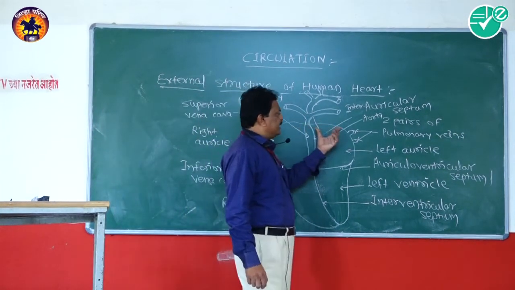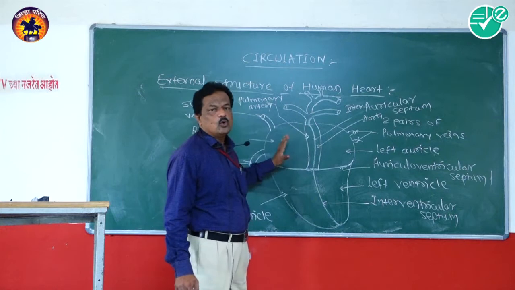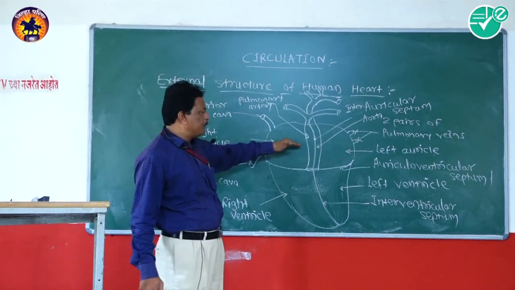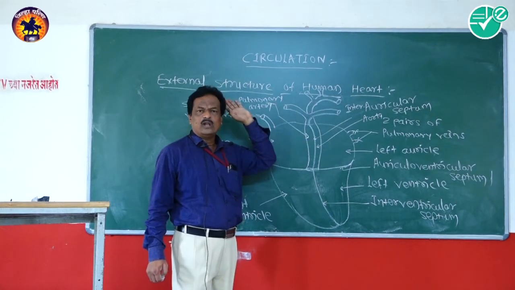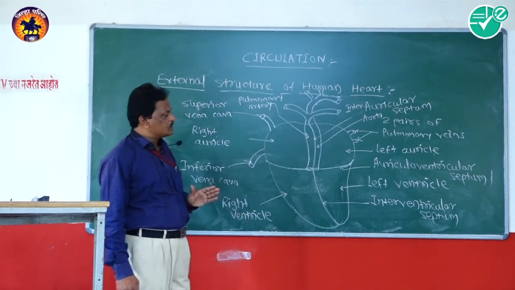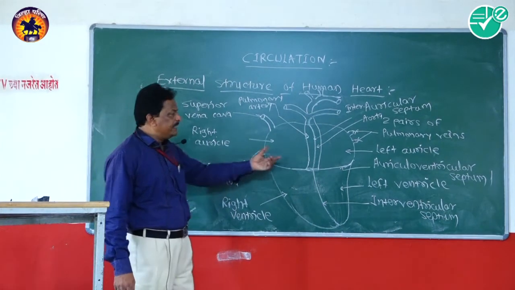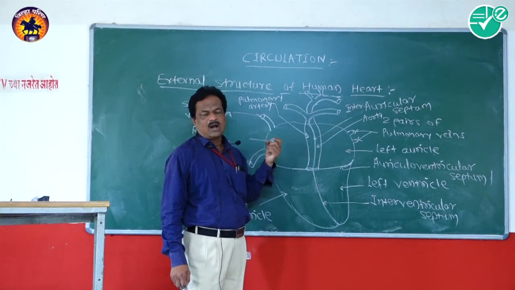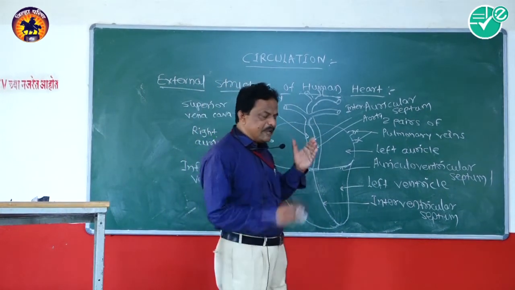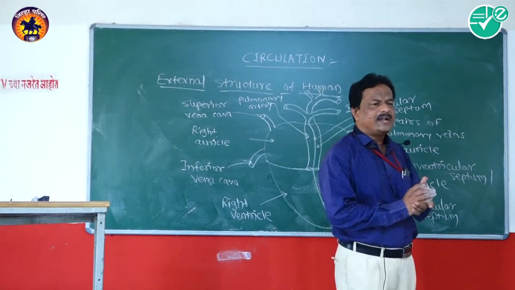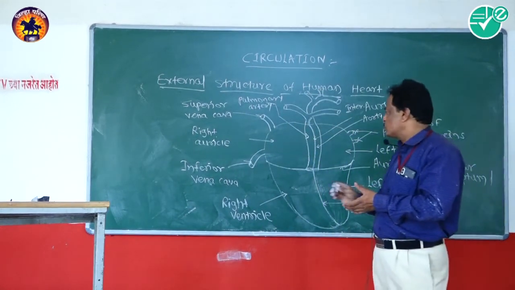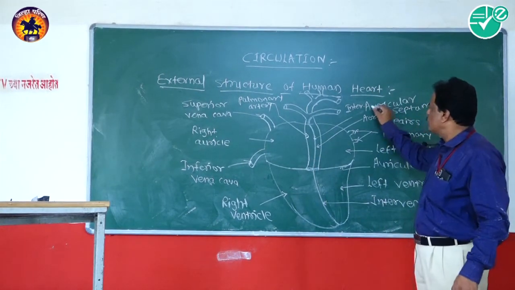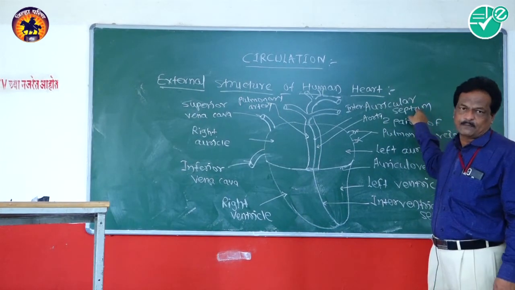Next, internally, the human heart is divided into 4 chambers. The anterior 2 chambers are known as auricles, and the posterior 2 chambers are known as ventricles. The anterior half of the heart, known as the atria or atrium, is divided into 2 subchambers with the help of a vertical septum. That vertical septum is known as the interauricular septum.